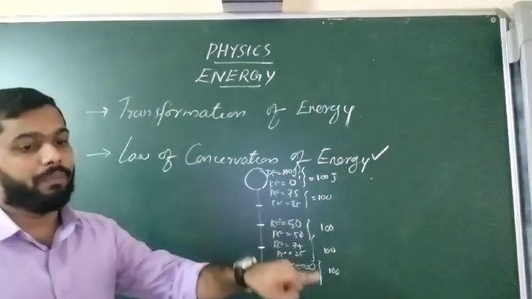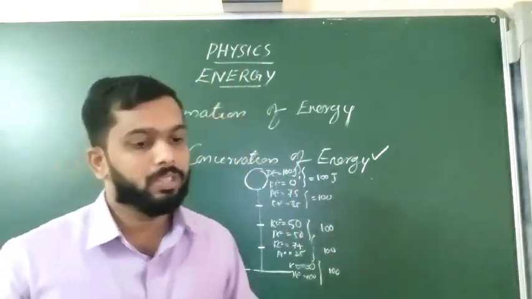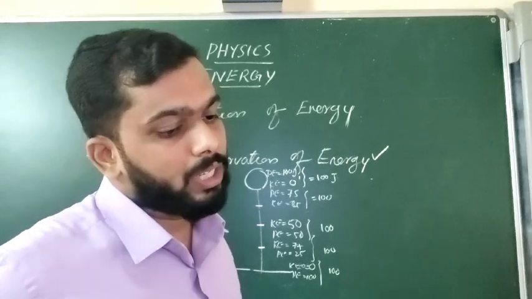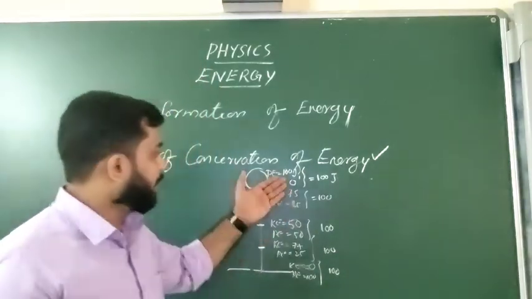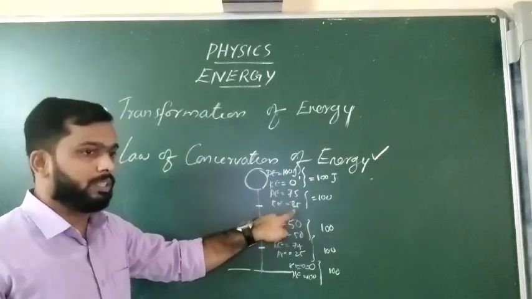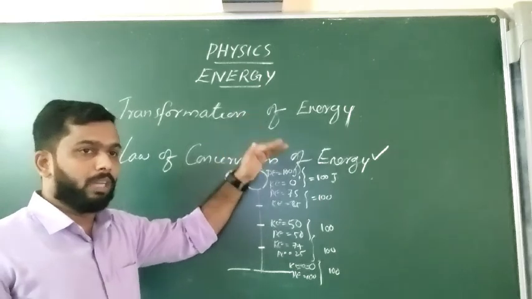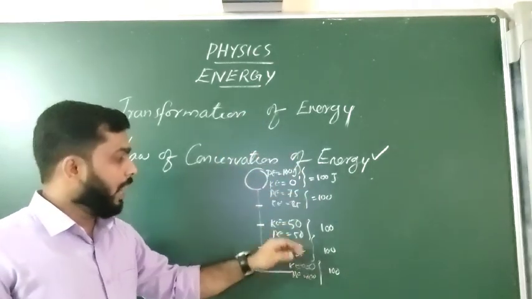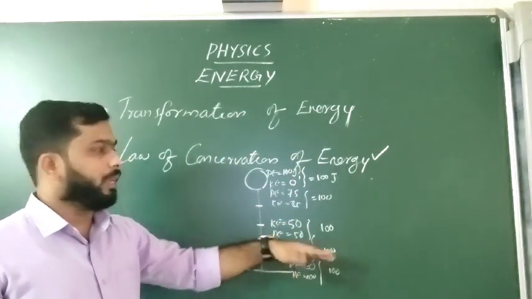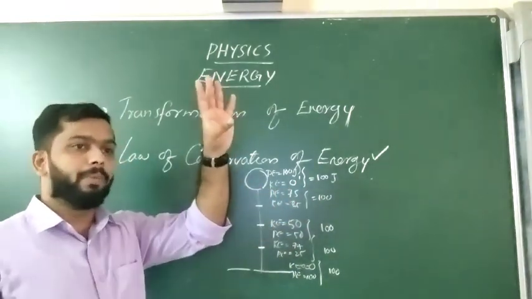So that is what the first example is explaining. When a body falls from a certain height, its potential energy gradually changes into kinetic energy. At each stage, potential energy changes into kinetic energy. At first, the potential energy was maximum, then it started reducing, and at one point the potential energy will become 0 and the kinetic energy will become maximum.